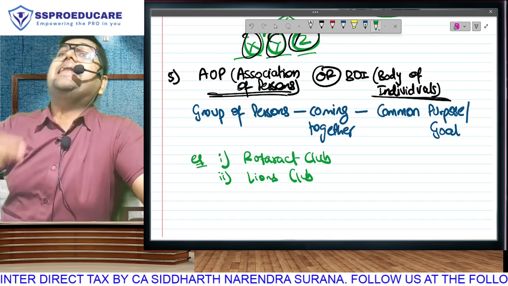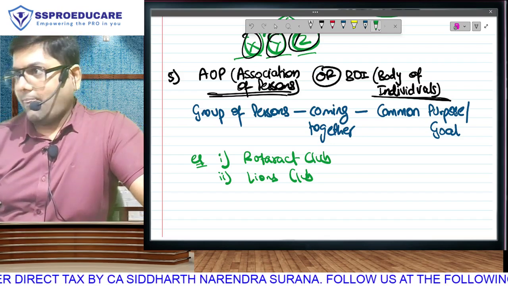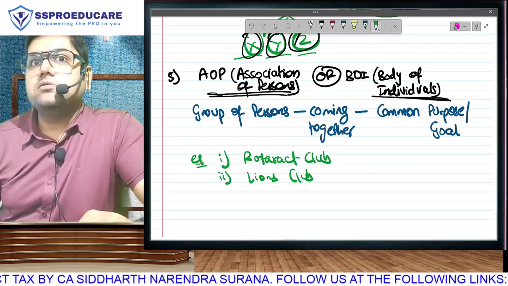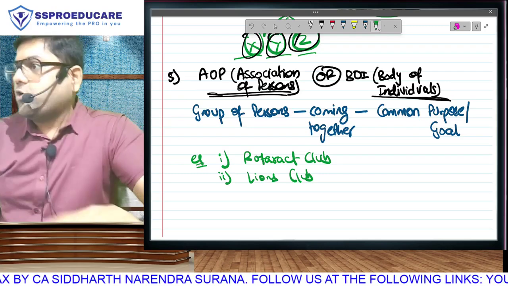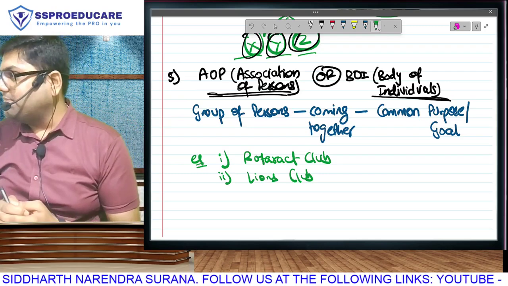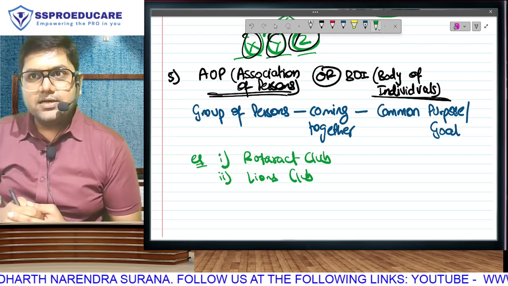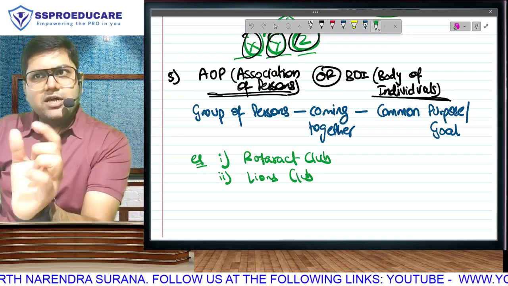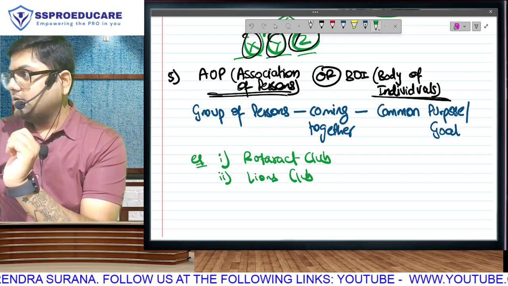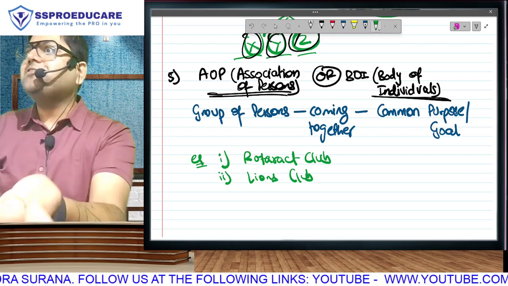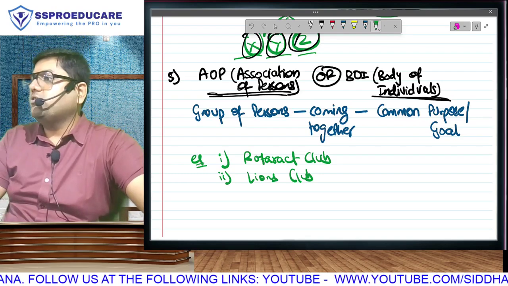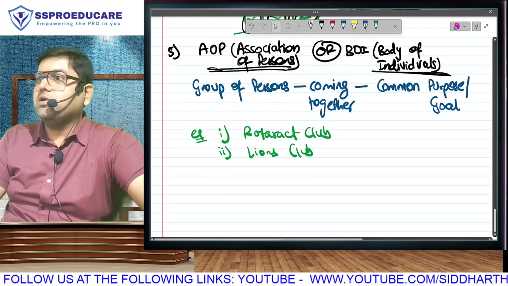For that matter, any charitable trust, when created, is an association of persons. Of course, your question will be, sir, charitable trust must be getting some income tax exemption. Yes, it does, to a certain extent, and for which we have a chapter called Assessment of Charitable Trust in CA Final. But first you have to create the organization. How do you create that organization? As an association of person. Now with the examples, are you clear?